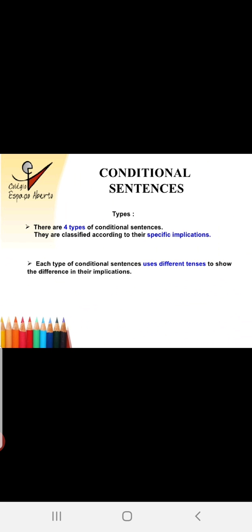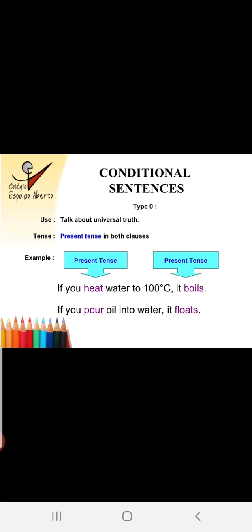Next, it has four types and they are classified according to their specific implications, meaning in its particular tenses. Implications here implies tenses. Each type of conditional sentence uses different tenses to show the difference in their implications.